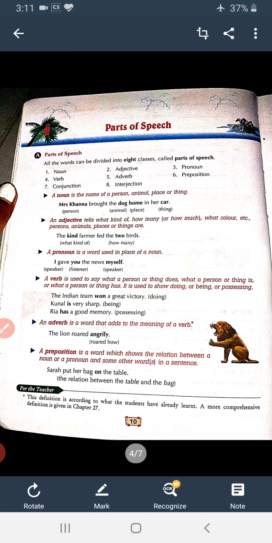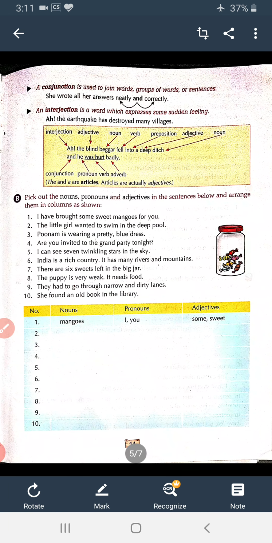Now the last one is interjection. Interjection is a word which expresses certain feelings. If you go out somewhere and you find that the sunset is looking very beautiful, then automatically what will you say?